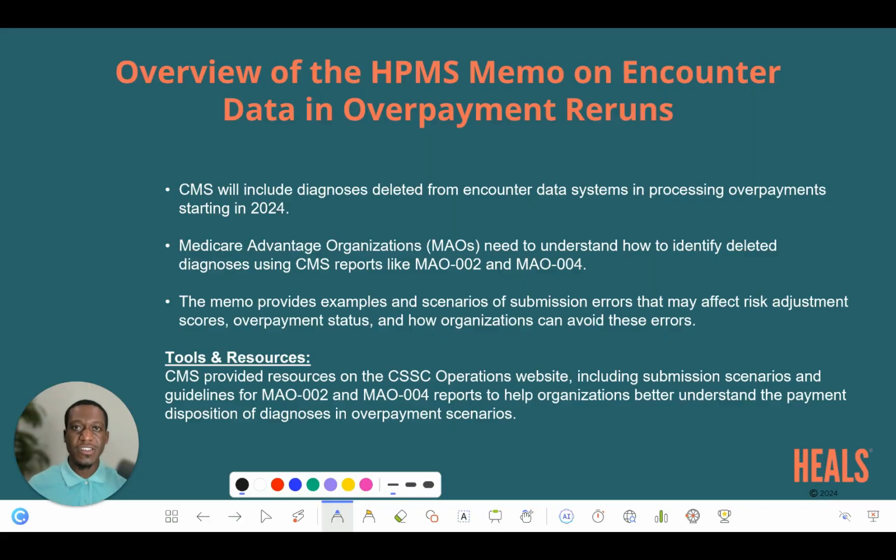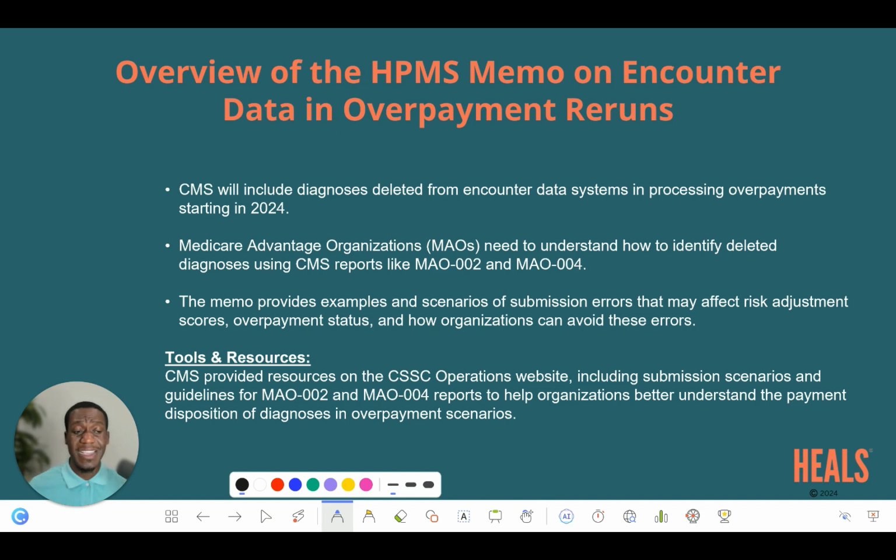So this memo covers several areas that plans need to take care of. At a very high level, this memo informed plans that CMS will include diagnosis deletes from encounter data systems as part of processing for risk adjustment overpayment. Also, the Medicare Advantage organizations need to understand how to identify these deletes using CMS's reports such as the MAO-002 and the MAO-004 reports.